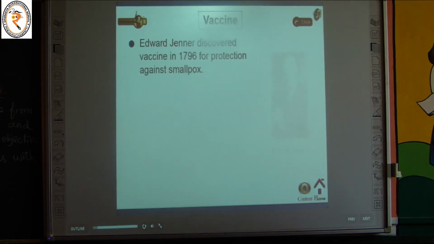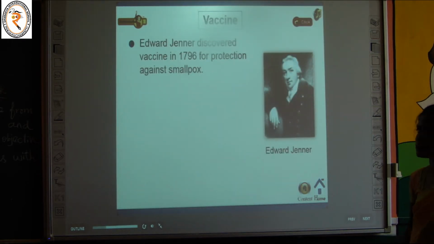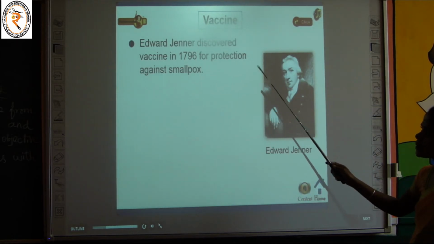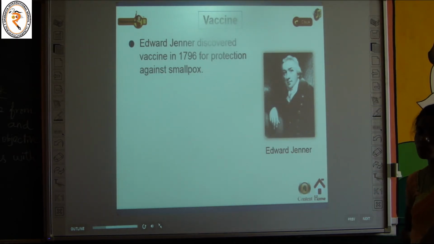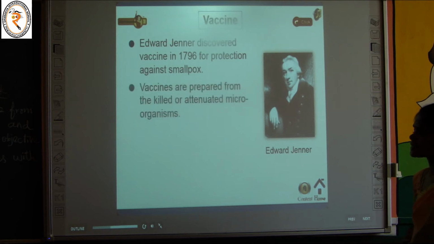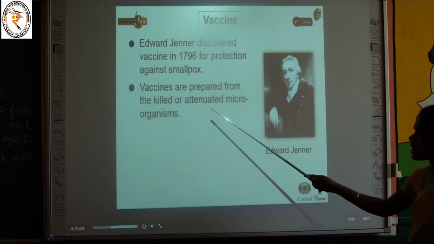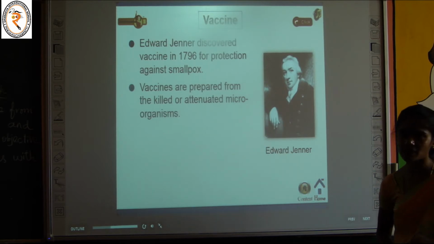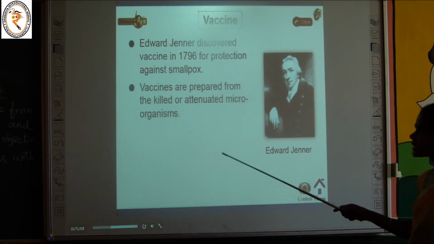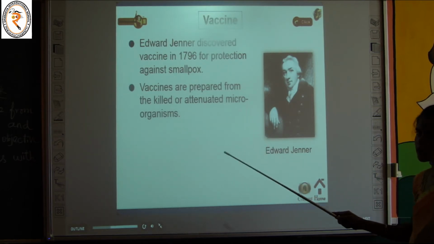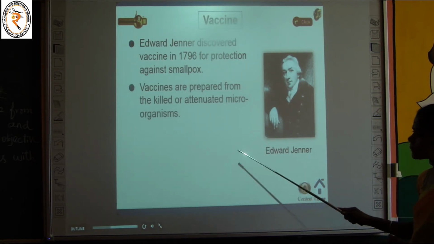The next one, vaccine. Edward Jenner discovered the vaccine in 1796 for protection against smallpox. So who invented the vaccine? It is Edward Jenner, in the year 1796. Vaccines are prepared from killed or attenuated microorganisms. From where are vaccines produced? They are prepared from killed or attenuated microorganisms.